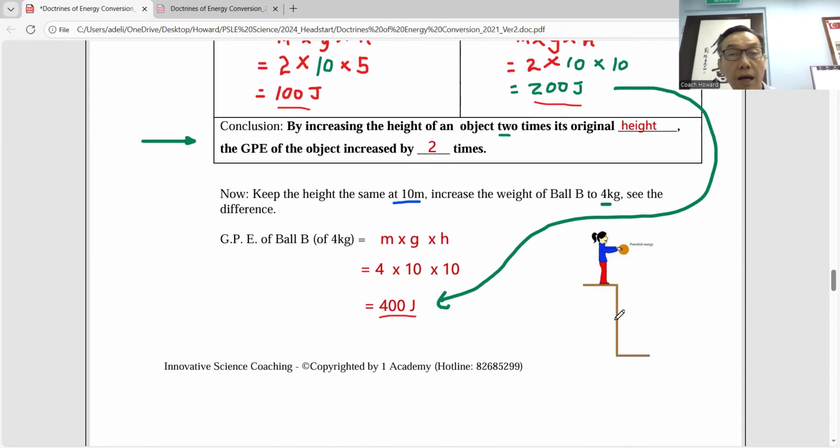Clear? Have you heard of high-rise littering? People throw heavy objects from HDB flats and hit somebody. This is the reason, because at a great height, the GPE is very high. They reach a very high speed. If you hit somebody, it can cause serious injury or death. This is called high-rise littering.